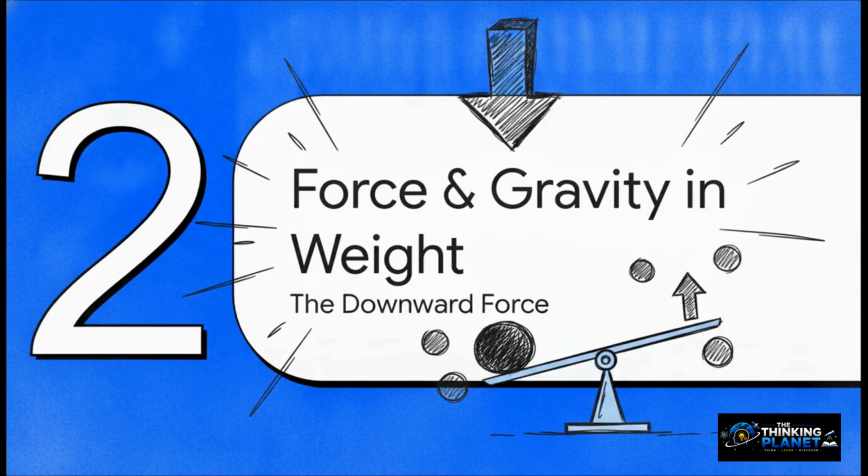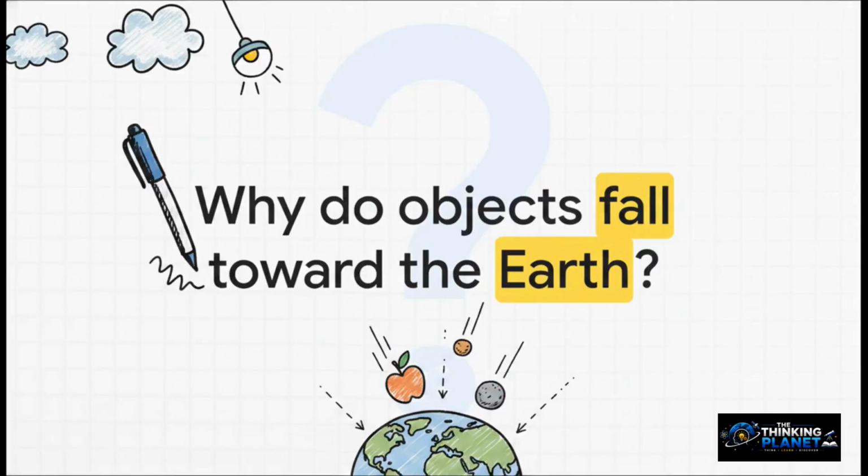Which brings us to part two, force and gravity's role in weight. Now, before we explicitly define it, I want you to consider a seemingly simple question. Why do objects fall toward the Earth? Seriously, if you drop a pen right now, why does it plunge down instead of, say, floating up toward the ceiling or just hovering in midair? It's a fundamental question humans have literally asked for centuries.